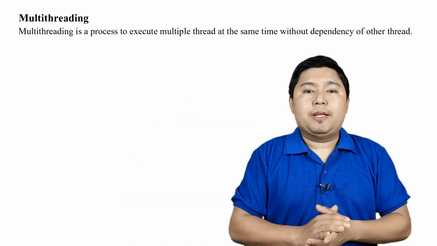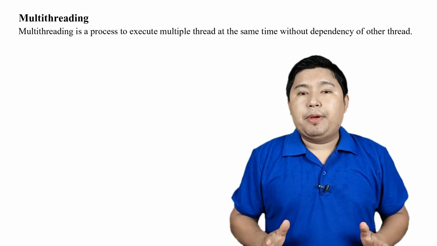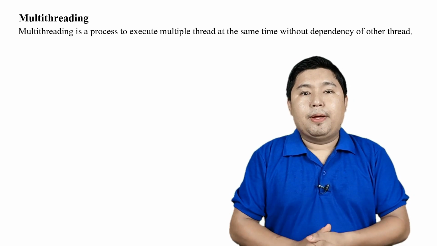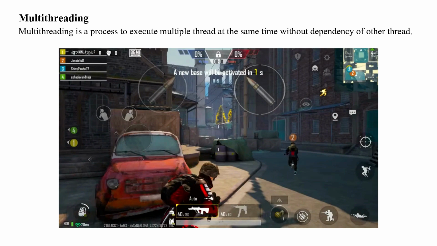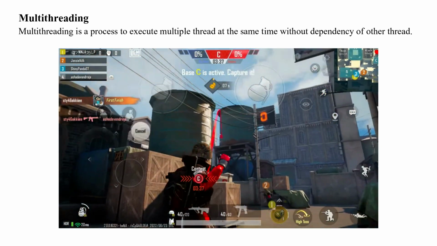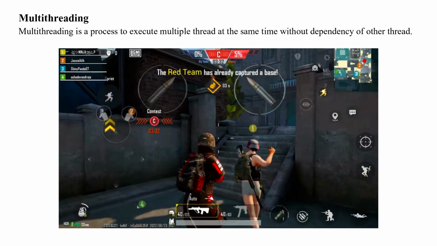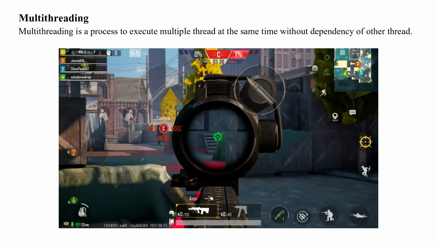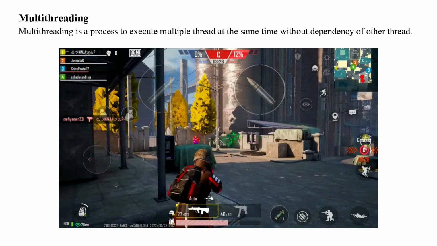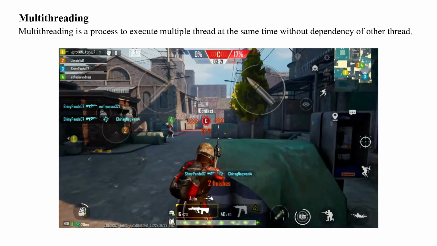If multiple threads are executed at the same time, it is called multi-threading. I mean, when multiple threads are executed simultaneously is called multi-threading. For example, if you have ever played a game, then you will know that each player is doing different tasks at the same time, right? Some players are running with guns in their hand, and some players are shooting at them, and some players die, and some players shoot at each other to save themselves. Here each player is doing different tasks at the same time.